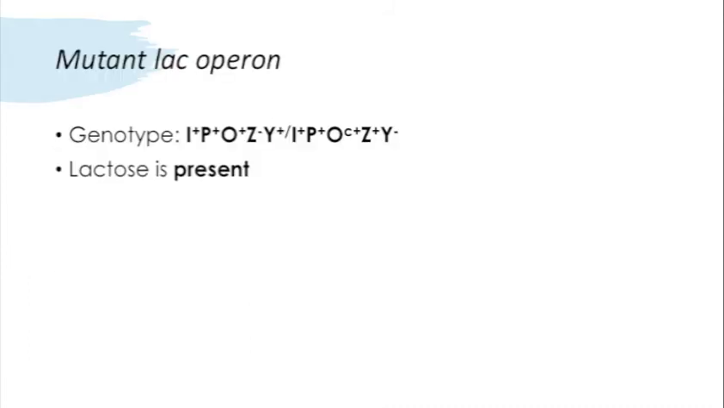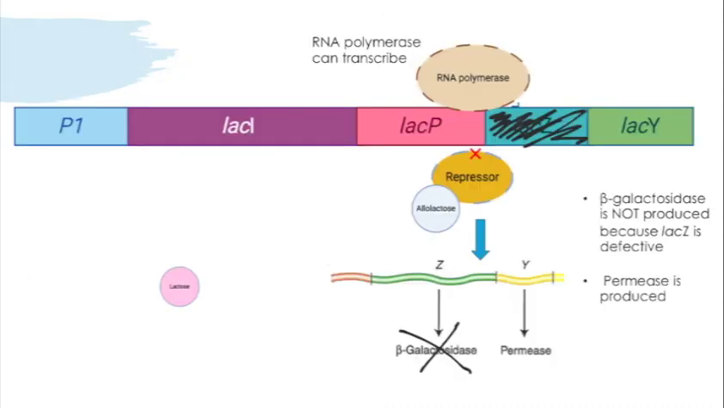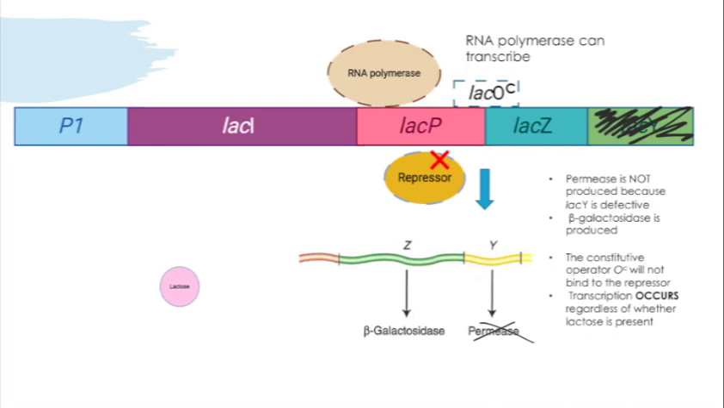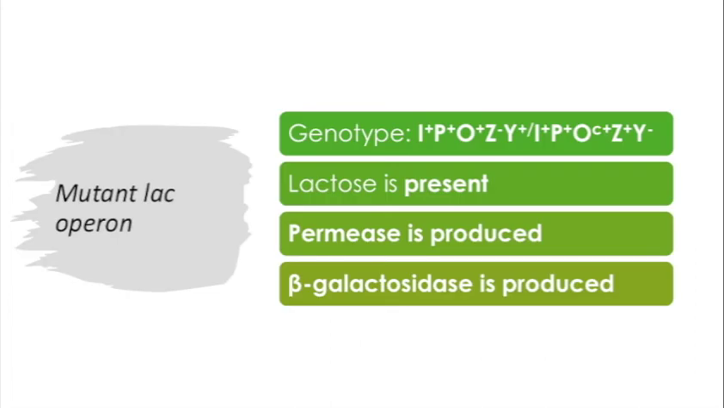Let's look at what happens when lactose is present now. So in our first copy, the allolactose is going to inactivate the repressor protein, and RNA polymerase is going to transcribe our enzymes. But we do have the defective LAC-Z gene, so we do not make beta-galactosidase, but we do make permease. In our other copy, we have our constitutive operator, so it doesn't matter whether we have lactose, RNA polymerase is going to transcribe our enzymes. But in this copy, we don't have a working LAC-Y gene, so we can't make permease, but we can make beta-galactosidase. So overall, when lactose is present, with our mutant partial diploid, we can produce both permease and beta-galactosidase.